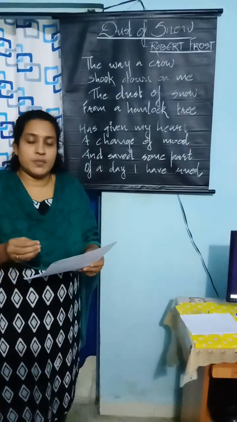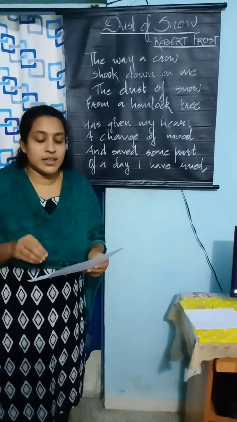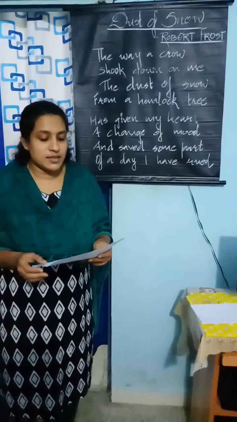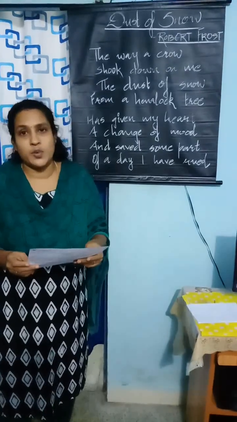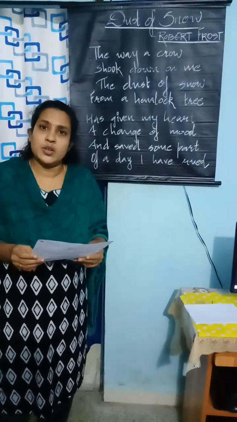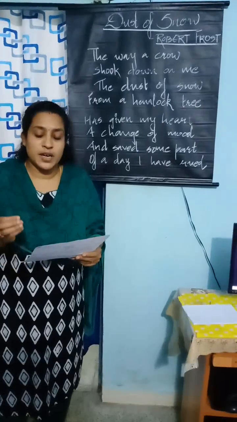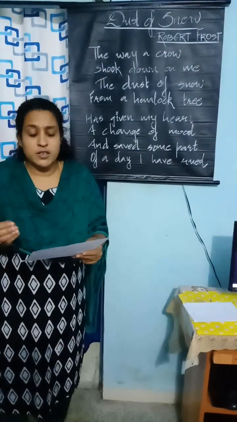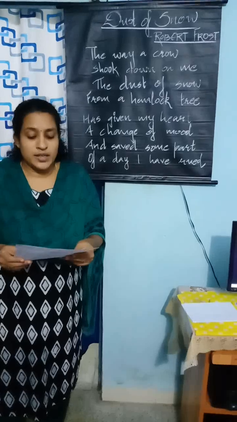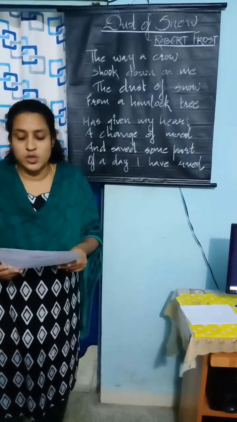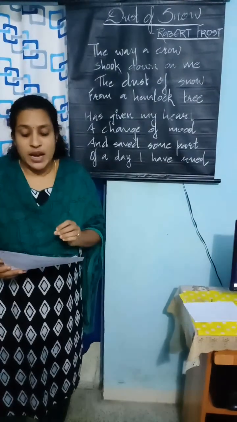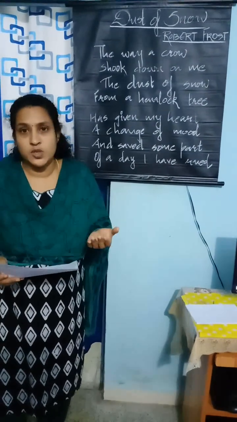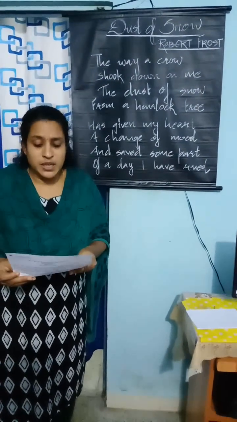If we go through the questions given in the thinking about the poem, the first question is, what is a dust of snow? How has the poet's mood changed? You know that a dust of snow means small particles of snow. The dust of snow changed the poet's mood. The poet's mood changed from that of dismay to joy. He was holding the day in regret when this dust of snow fell on him, and this simple little thing brought him some joy.